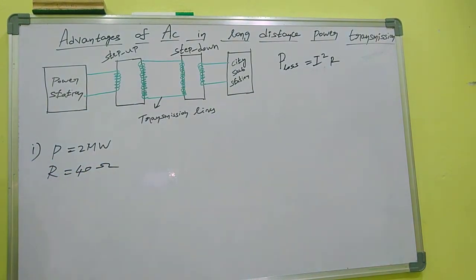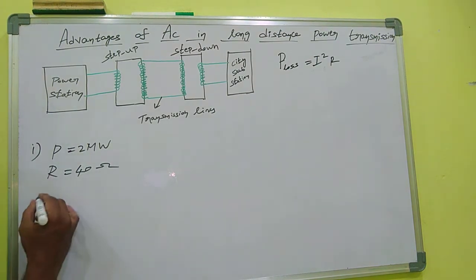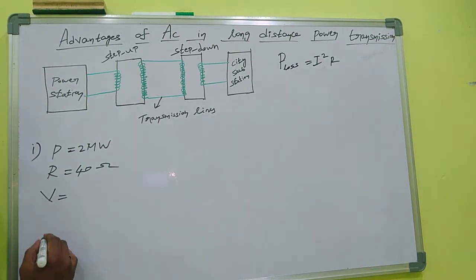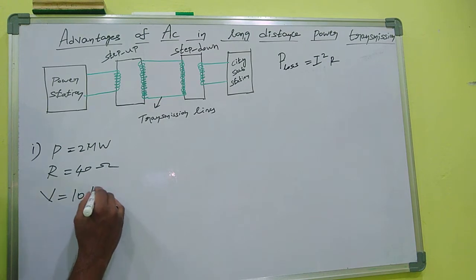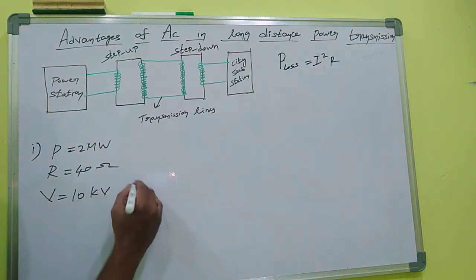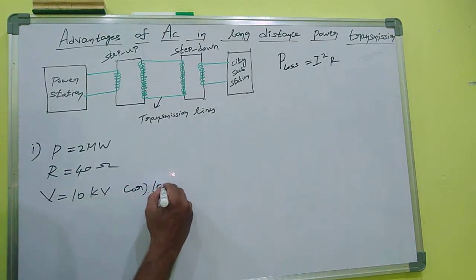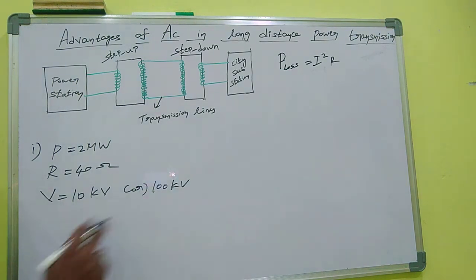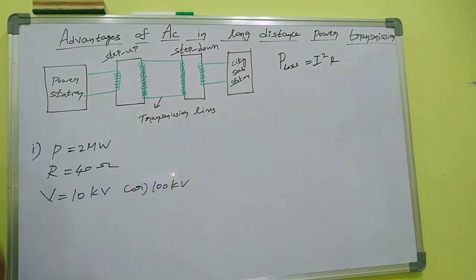This power can be transmitted in two ways. That means the applied voltage will be 10 kilovolt, otherwise 100 kilovolt. How much power loss? This is for the first case, this is for the second case.